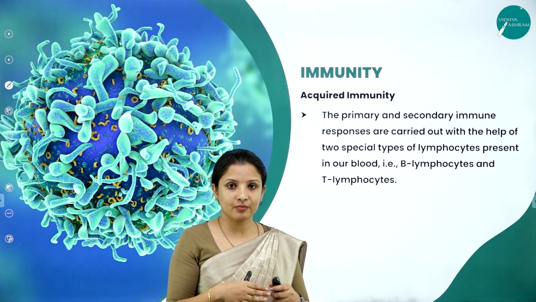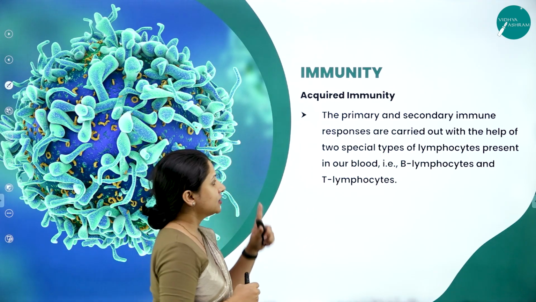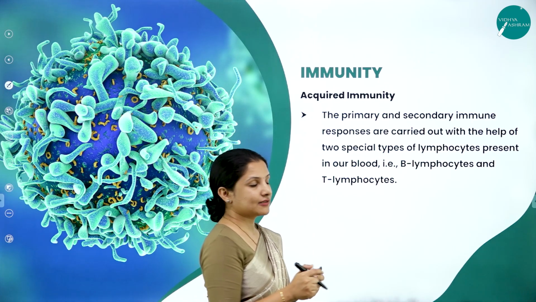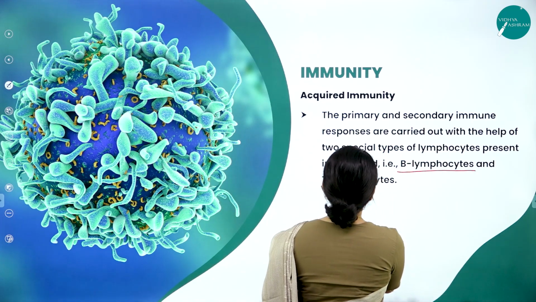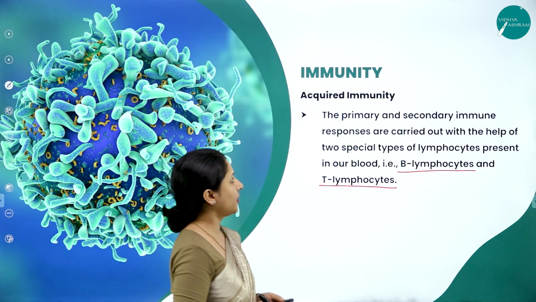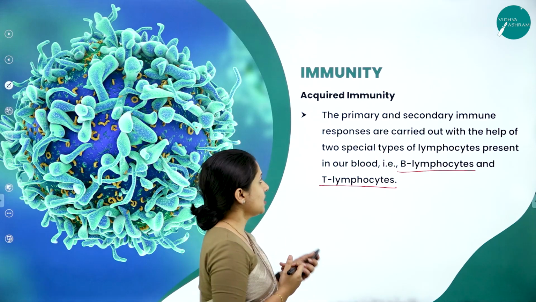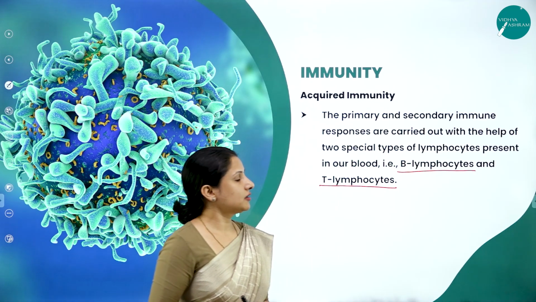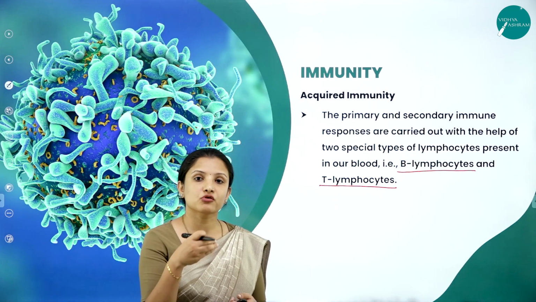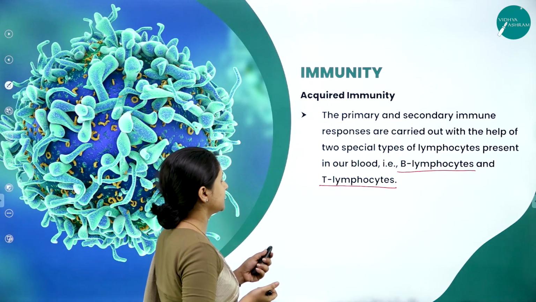So those antibodies come from the lymphocytes. So lymphocytes in the blood, that is the B lymphocytes and the T lymphocytes. They are capable of providing immunity whenever a pathogen attacks a body. So these B and T lymphocytes, based on the pathogen entering into a body, produce the antibody. So that is their function.